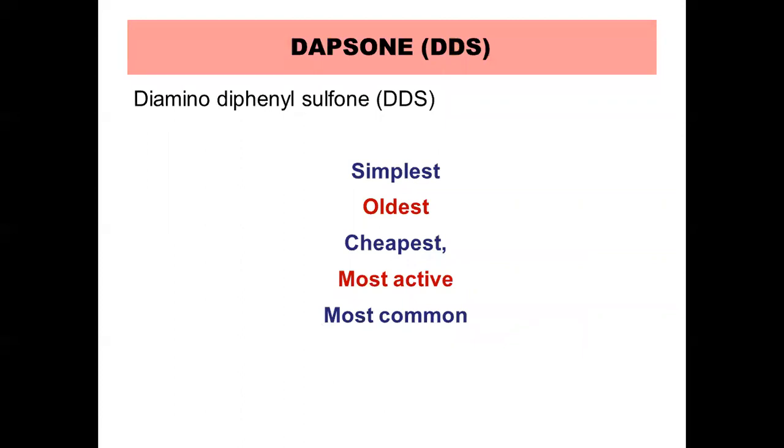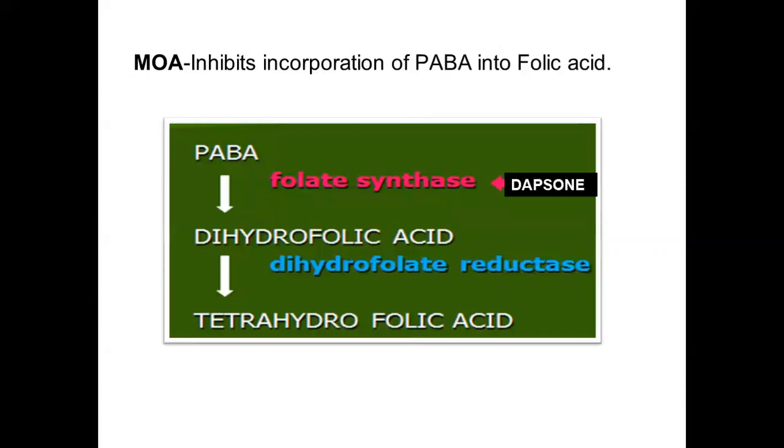It is a diamino diphenyl sulfone and is shortened as DDS. It is the simplest of the anti-leprotic drugs. It is the oldest one available. It is also the cheapest, the most active and the most common anti-leprotic drug. So what is its mechanism of action?